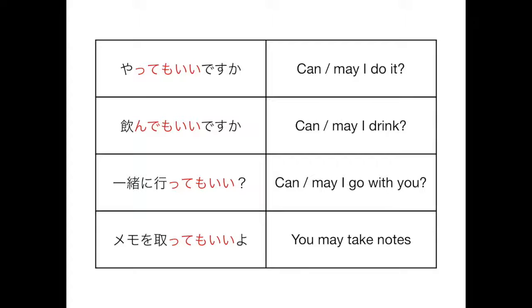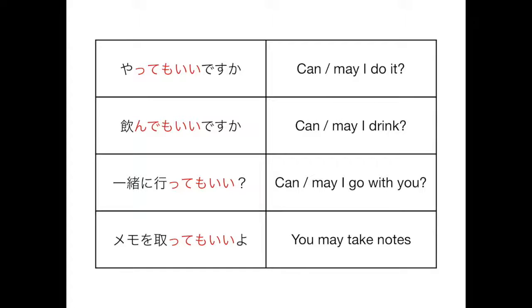And then the next one is can I go with you or may I go with you? And with is 一緒に, 一緒に. And then, so ikimasu, change to te form is itte, and then add mo ii. So we're just making it a little more casual here in this example, and I'll show you exactly how to do that later on. But we'll just take it as it is for now. So 一緒に行ってもいい? Can I go with you?